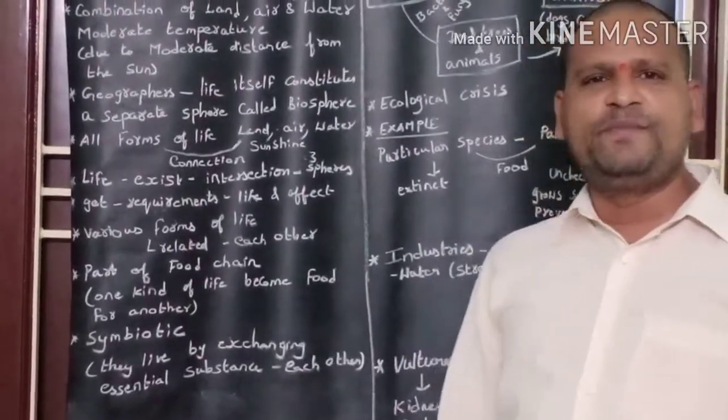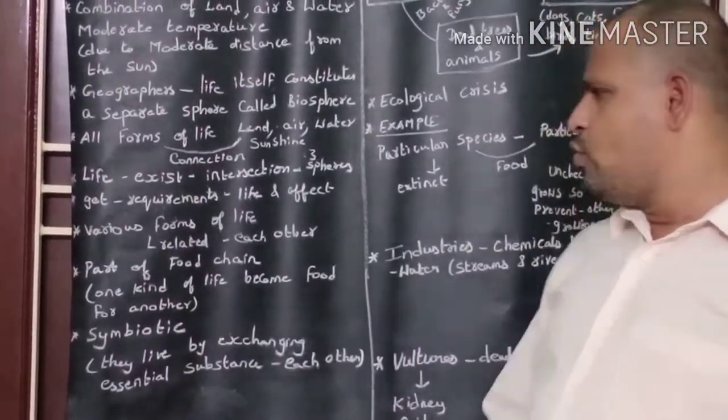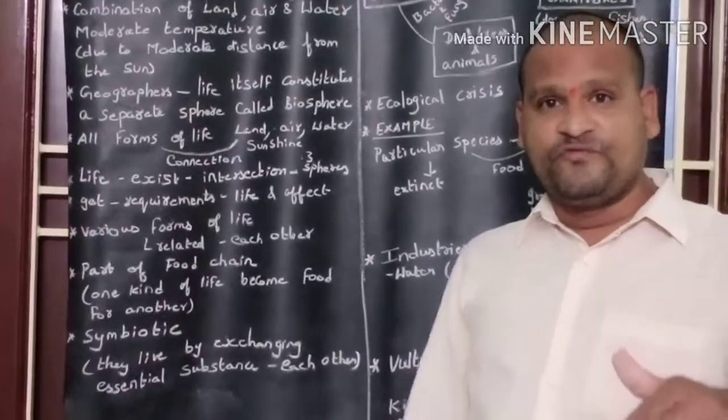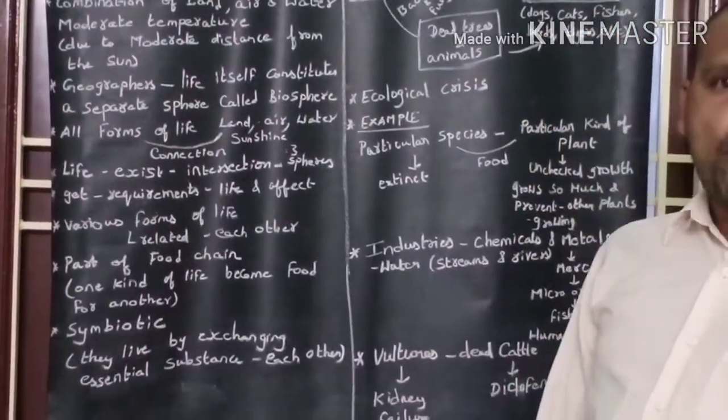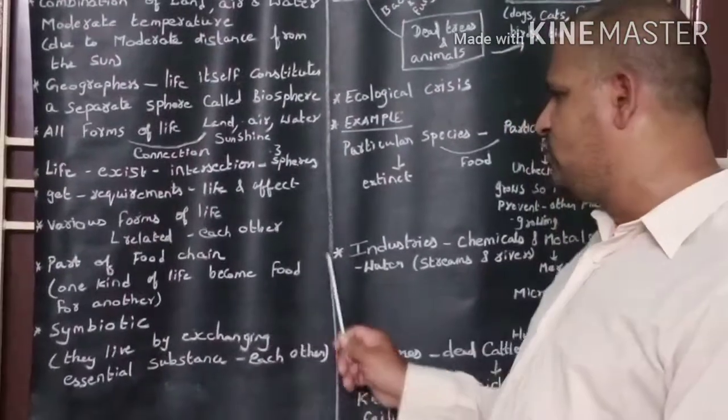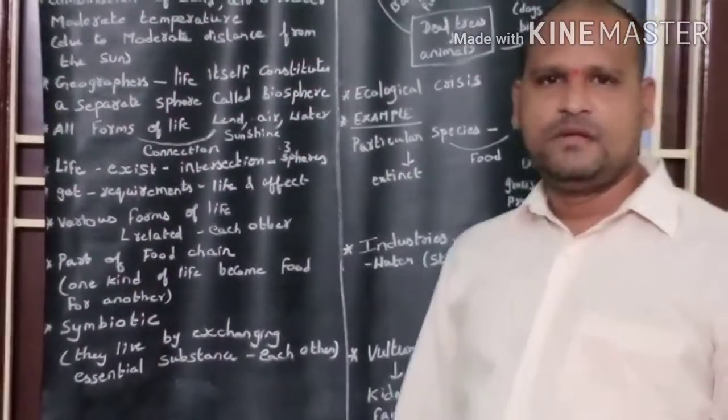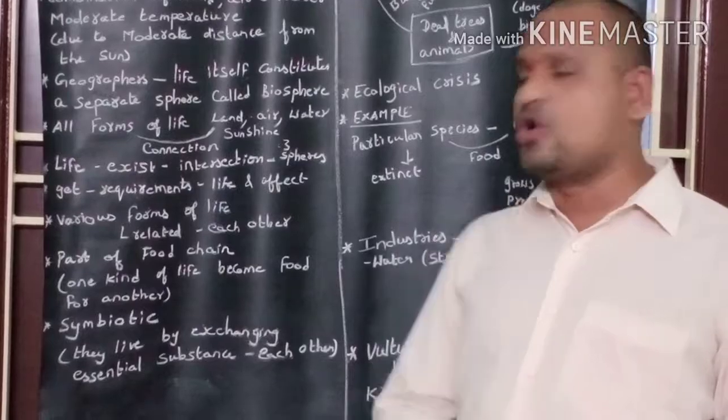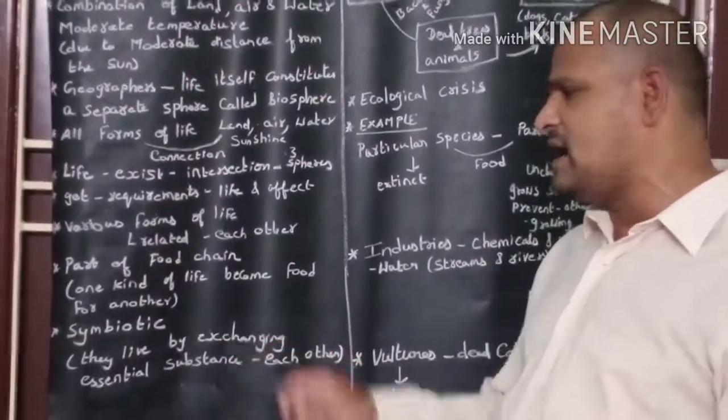But what is meant by being part of a food chain? One kind of life becomes food for another kind of life. Many forms of life are also symbiotic.